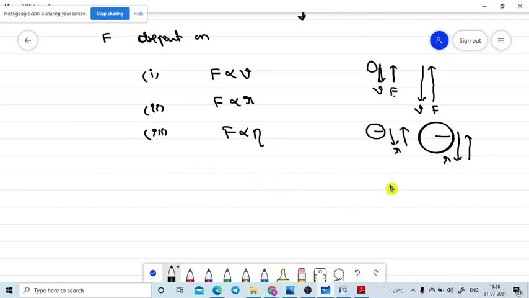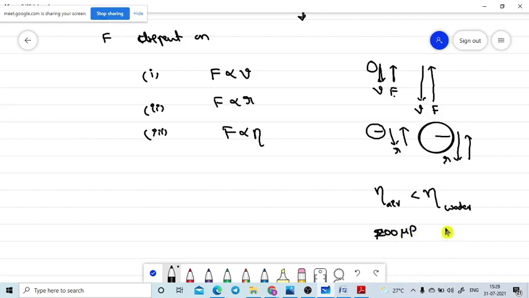You already know this one. The coefficient of viscosity of air is lesser than the coefficient of viscosity of water. This value is nearly 10 to the power of micro. What is the value of this one? I already told you, the viscous force coefficient of air is nearly 200 micropoise.